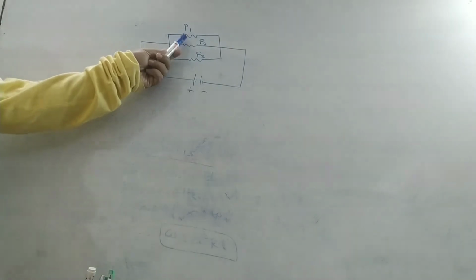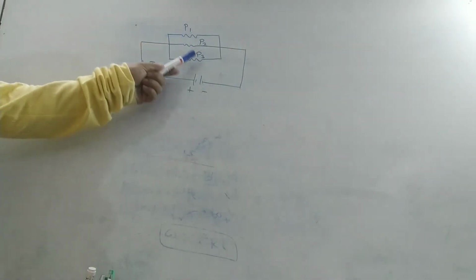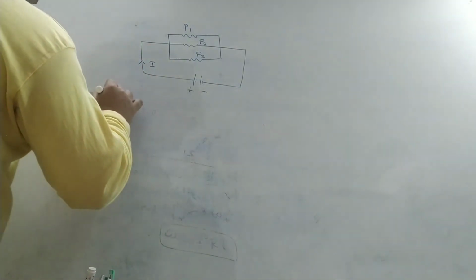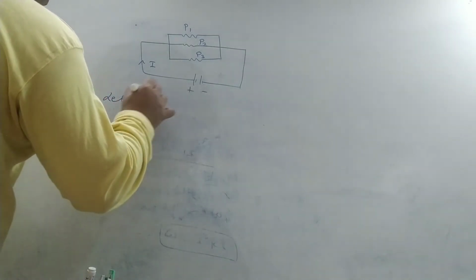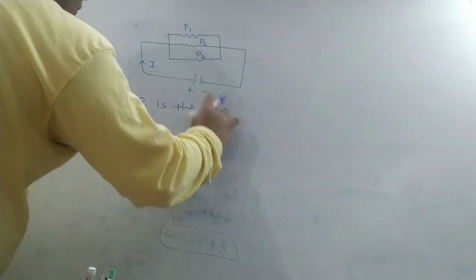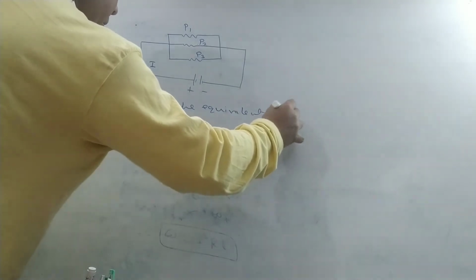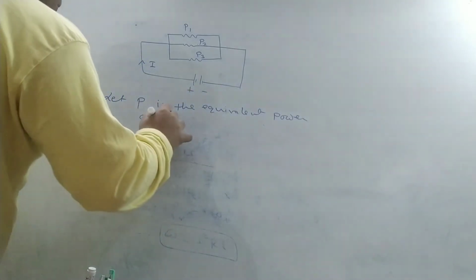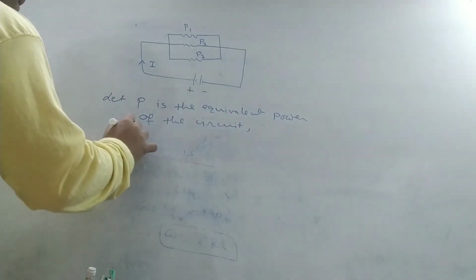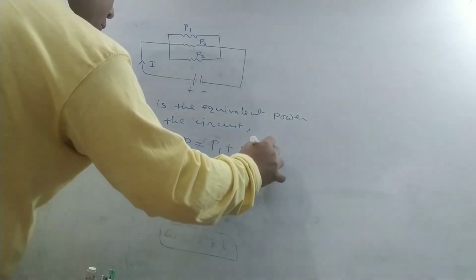When three resistors are connected parallelly and their powers are P1, P2 and P3 respectively, then the equivalent power, let P be the equivalent power of the circuit, then P is equal to P1 plus P2 plus P3.